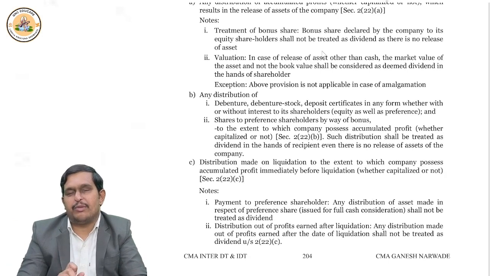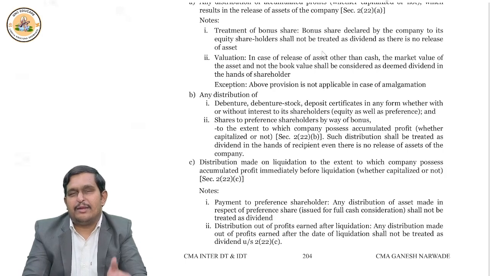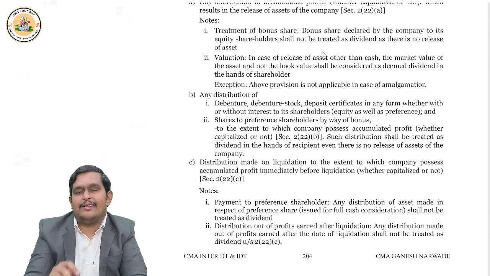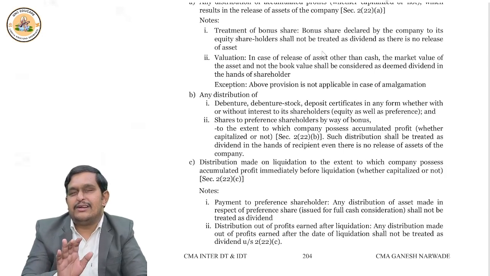Okay. Now come to the second point. Section 2 clause 22b. Any debentures are there, debenture stocks are there, deposit certificates are there. If debenture stock, debenture certificates, deposit certificates are issued, till this point is clear. To whom? To equity or preference shareholders. Up to what amount? Up to the amount of accumulated profits, whether capitalized or not here again. Correct? So this is deemed dividend.